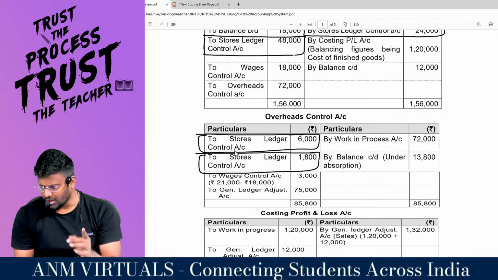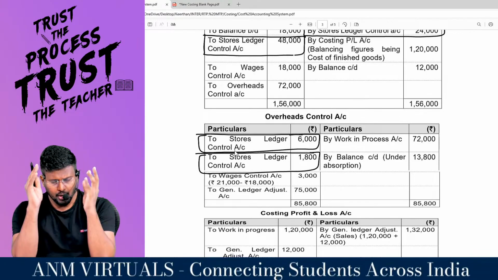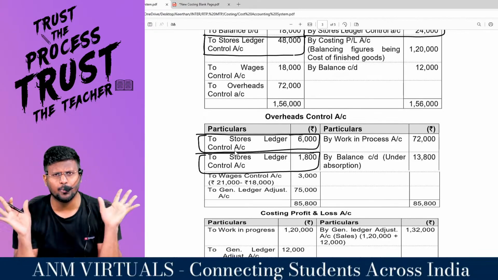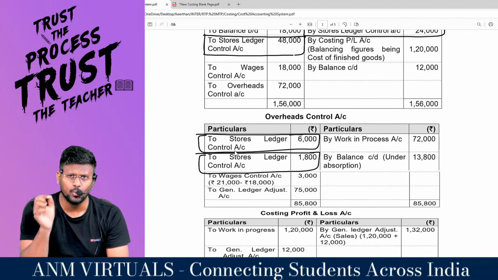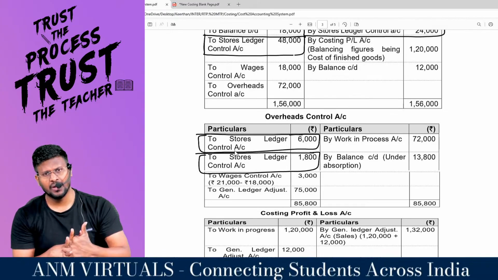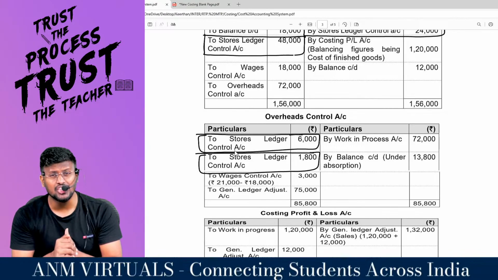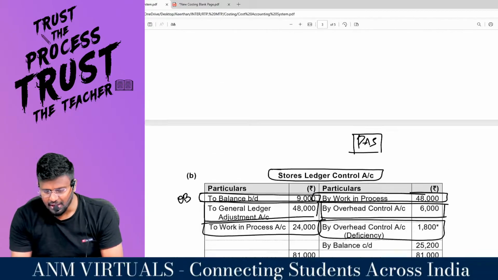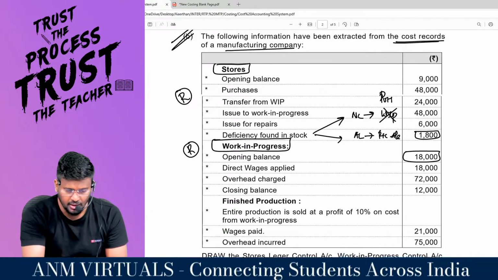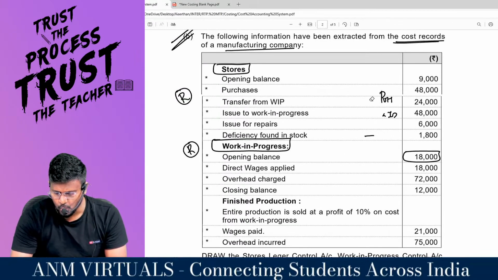So you will be having normal loss or abnormal loss. Normal loss is charged to the production overhead. Treat it as production overhead. What is the entry? Production overhead control account debit to stores ledger control account. If it is abnormal loss, costing P&L account debit to stores ledger control account. I believe that now the concepts are very clear with regard to the stores. That's it with regard to the stores, my dear lovable students.